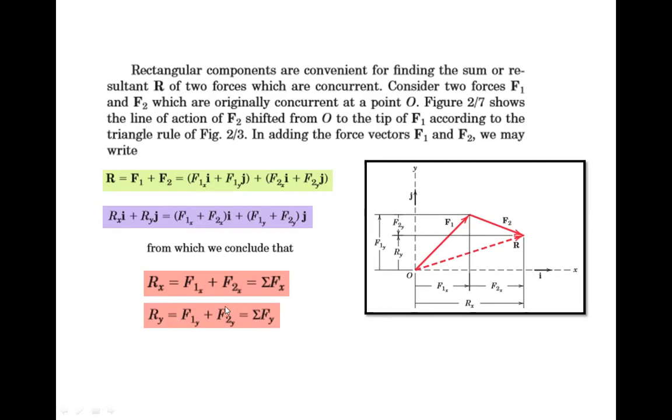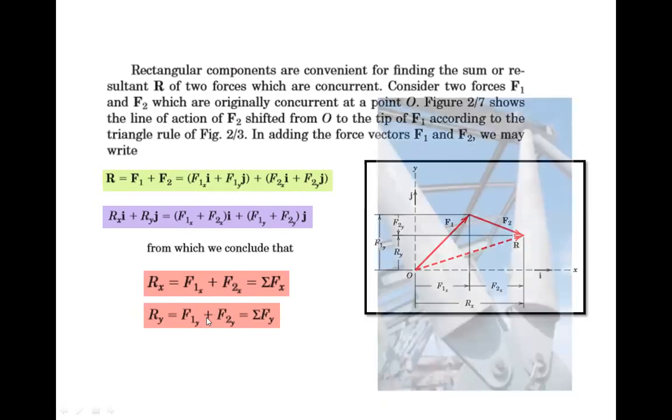Now this F2y will be negative. If we observe this diagram, as it is originally acting from this point O, its y component is in the opposite direction, right? So it will be negative. So F2y will be negative. By observing it, we can say Ry is nothing but F1y minus F2y. So it will be negative for calculating.